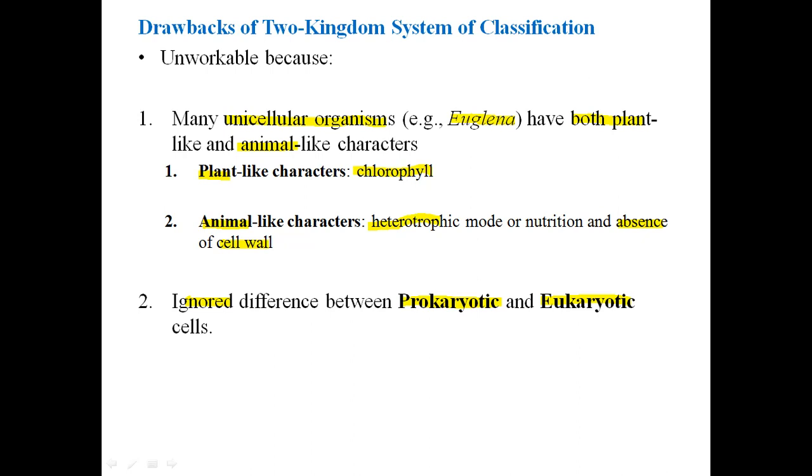What does it mean, membrane bound organelles? First I will explain organelles. Organelles are inside the cell. There are different types of parts present which are responsible for different functions. Like in plants, one of the organelles is chloroplast, and this chloroplast has a membrane around it. What is its function? Its function is photosynthesis. It absorbs sunlight and does photosynthesis.